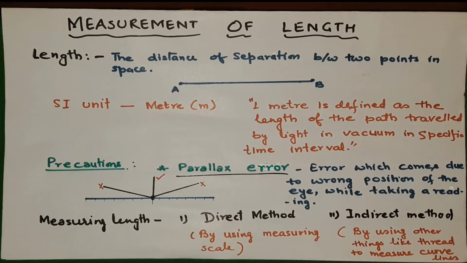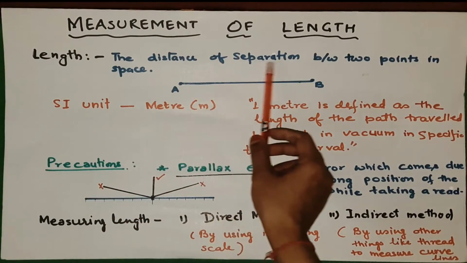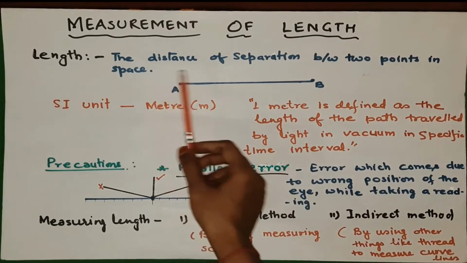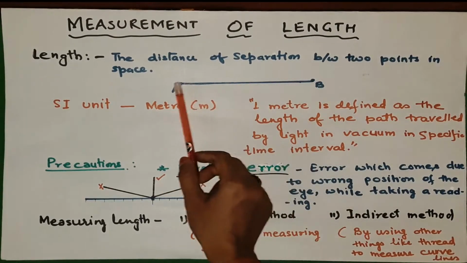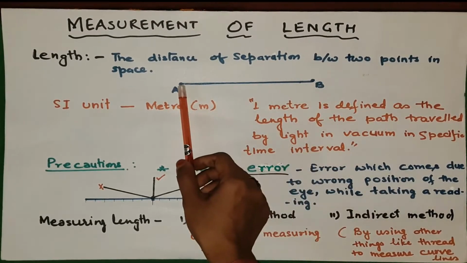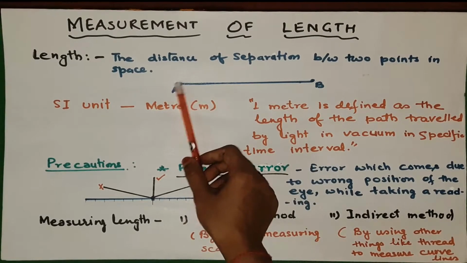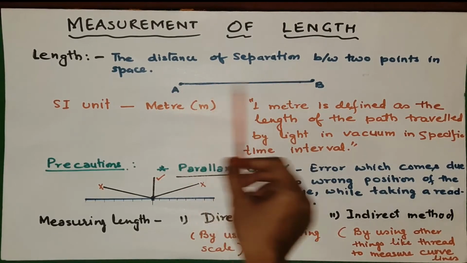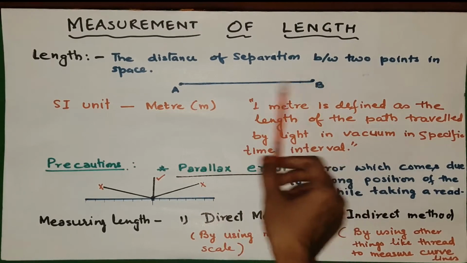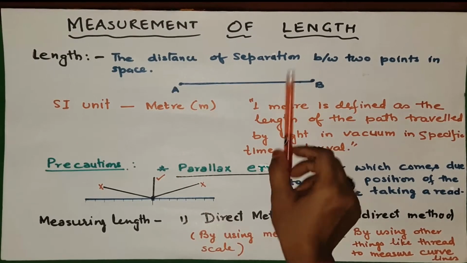Okay. So starting from what is length? Length is the distance of separation between 2 points in space. That means these are the 2 points A and B. So they are far apart. So the distance between the 2 points, okay, distance of separation. So these 2 points A and B are separated and the distance between these 2 points is called the length.